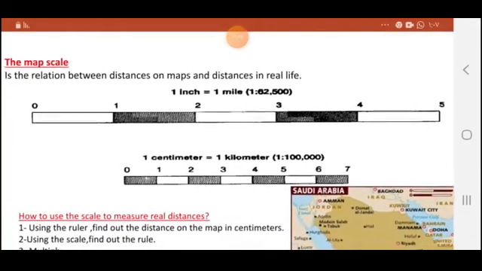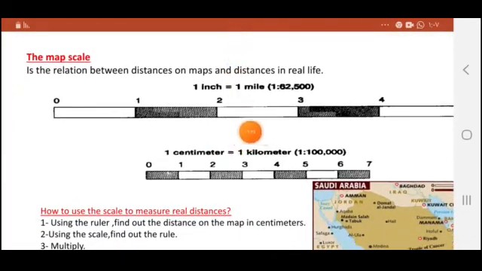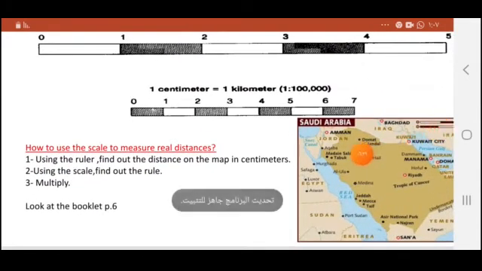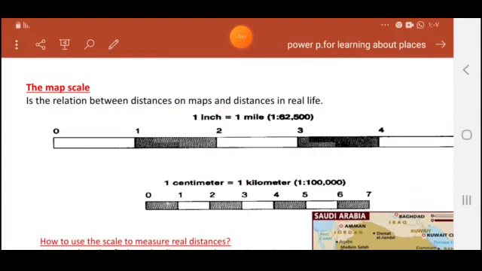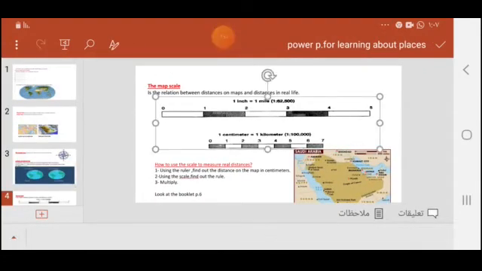Next one. Also, on maps you can see something in the corner of the map, like this one. Look at this map of Saudi Arabia. Can you see that line up there? It has two colors, light and dark. This line is called the scale. What is the scale, and why is it put here? Look here, girls.